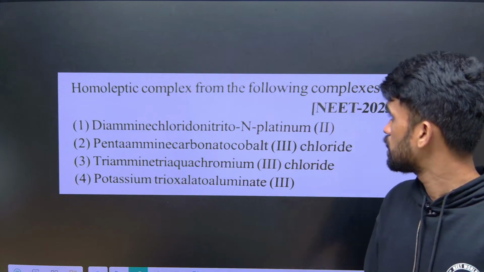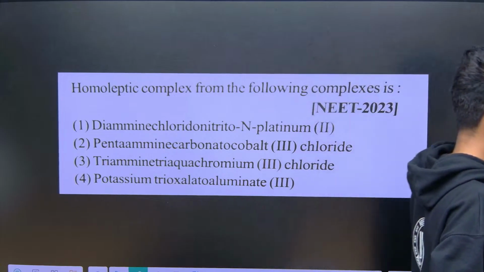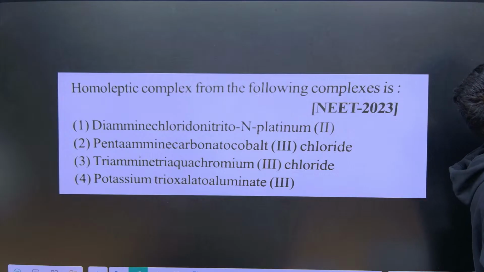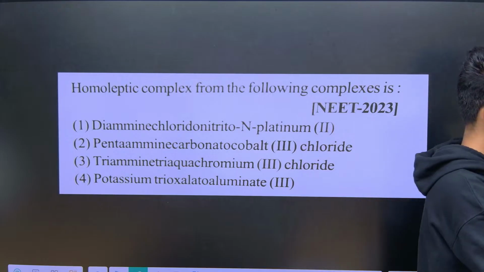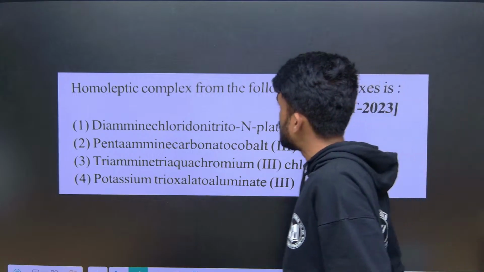Identify the homoleptic complex. So what do we mean by homoleptic and heteroleptic?